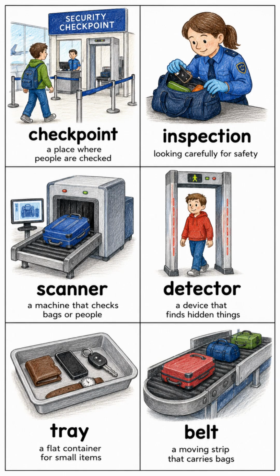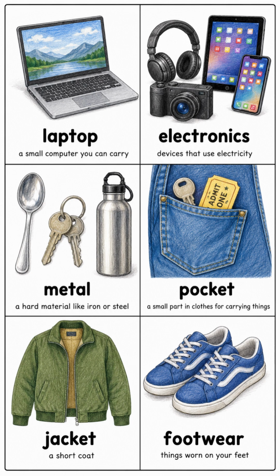Belt, a moving strip that carries bags. Laptop, a small computer you can carry. Electronics, devices that use electricity. Metal, a hard material like iron or steel. Pocket, a small part in clothes for carrying things. Jacket, a short coat. Footwear, things worn on your feet.